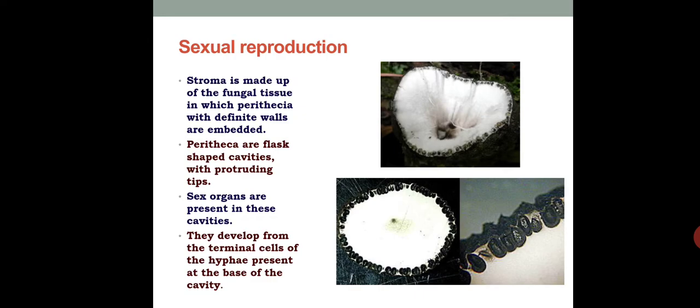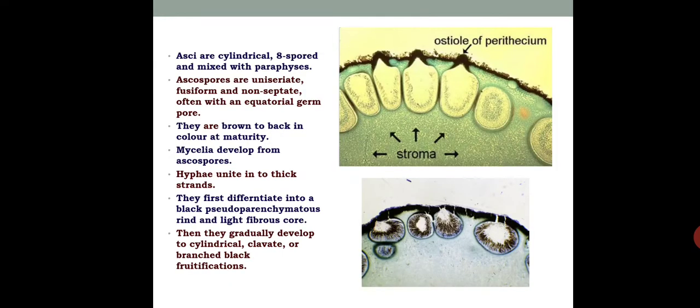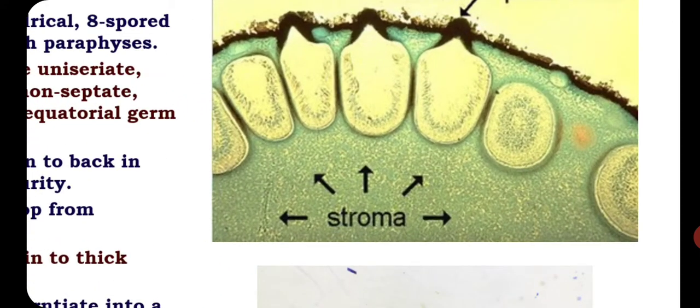That is, first it will produce the flask shaped fruiting body, and downward here we can see more clearly the structure of perithecia. And the perithecium, suppose we are cutting an exact vertical section, then we can see these flask shaped structures, and nearby it is appearing circular because we are taking the section just to one side of the perithecia, because it is flask shaped or pyramid shaped.